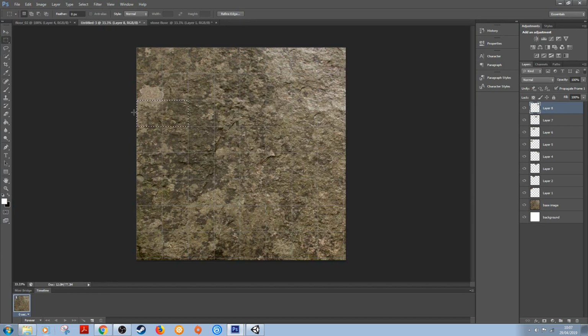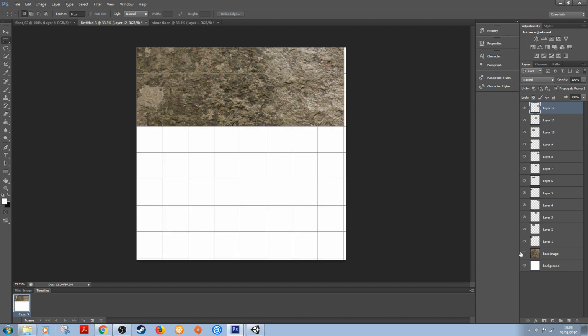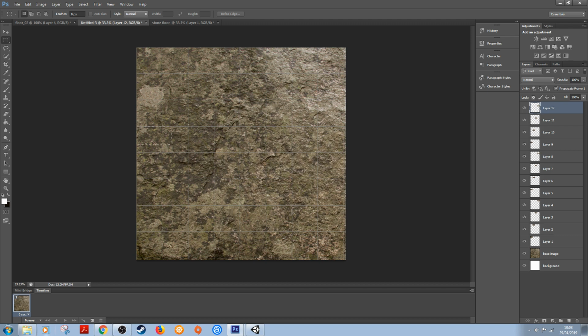Oops, pressed X instead of C. Let's just have a look how we're doing. Yeah, that's good. So I'm on this row here. So again, Control Shift C, Control V. There we go.